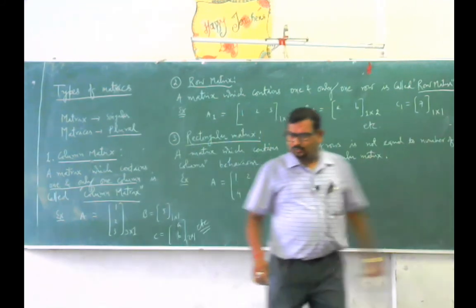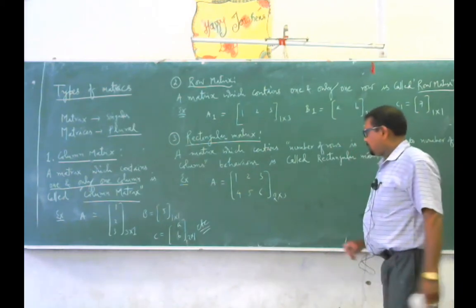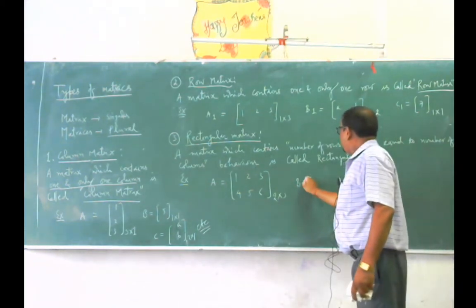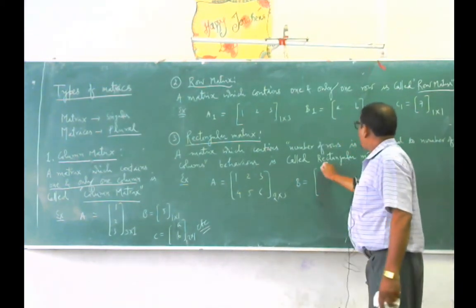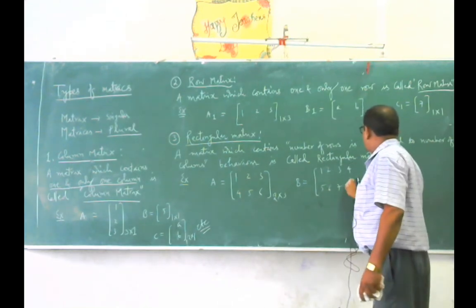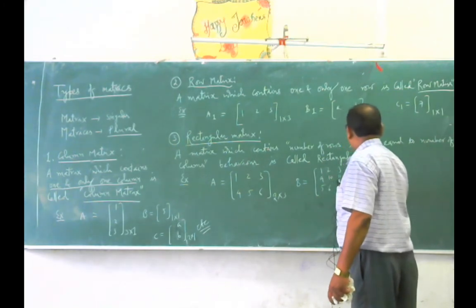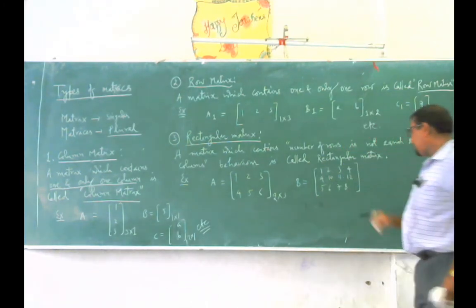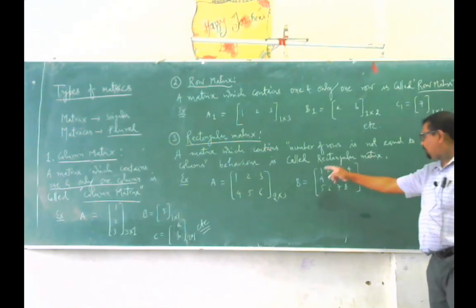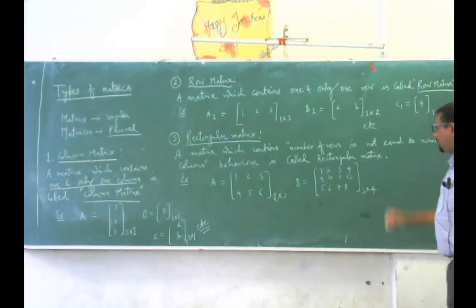Number of rows is 2, whereas number of columns is 3. Another example is 1, 2, 3, 4, 5, 6, 7, 8, 9, 10, 11, 12. So number of rows is 3 and number of columns is 4.